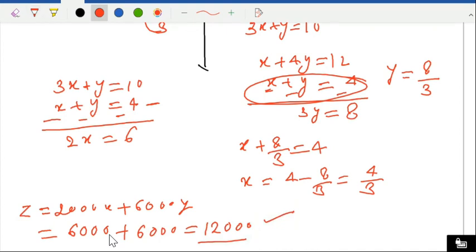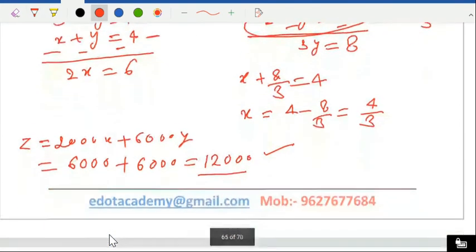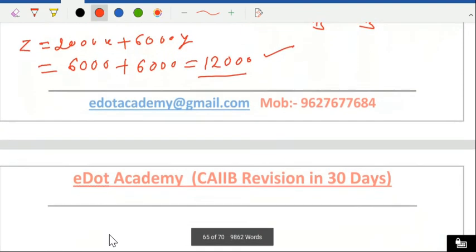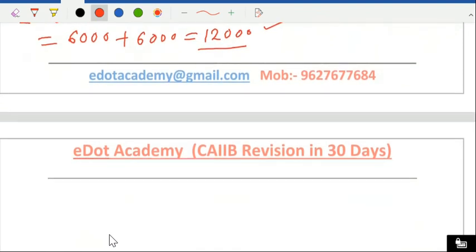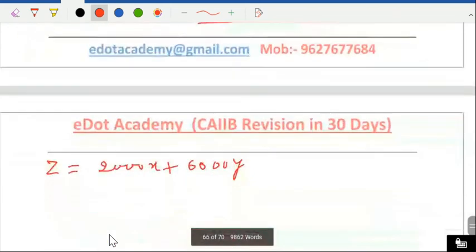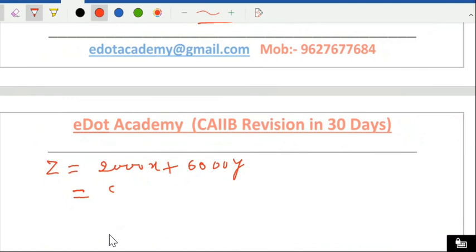Now check the second one, 4 by 3, 8 by 3. So z is the same, 2000x plus 6000y. 2000 into 4 means 8000 by 3, and 6000 into 8 is 48,000 by 3.